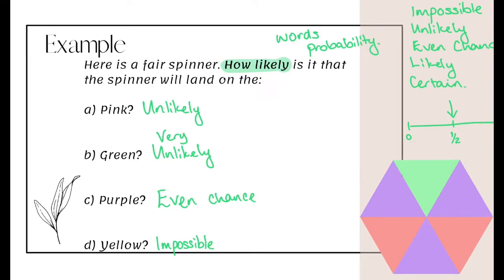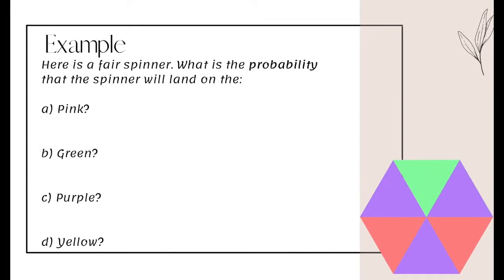Now let's have a look at what it would be if we need to work out the actual probability. So we sort of saw that in the last example because I did go through with numbers. So let's just have another look. What is the probability that it will land on a pink? We've got 1, 2 sections out of 6 sections in total. So the probability of it landing on a pink is 2 over 6. You can simplify that down, but I wouldn't worry too much about that. You can just leave it as 2 over 6.